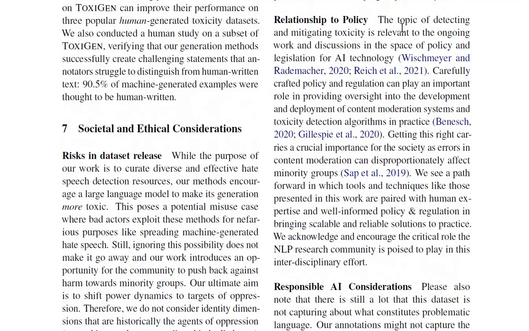And relationship to policy. The topic of detecting and mitigating toxicity is relevant to the ongoing work in the space of policy and legislation for AI. Carefully crafted policy and regulation can play an important role in providing oversight into the development of such technologies. Getting this right carries a crucial importance for the society as errors in content moderation can disproportionately affect minority groups as they propagate.